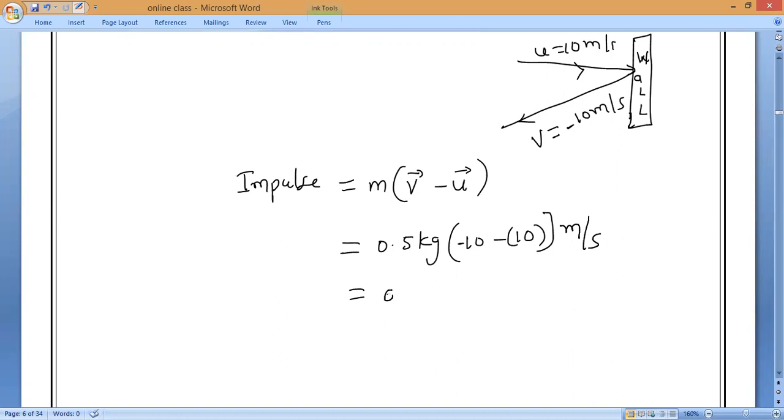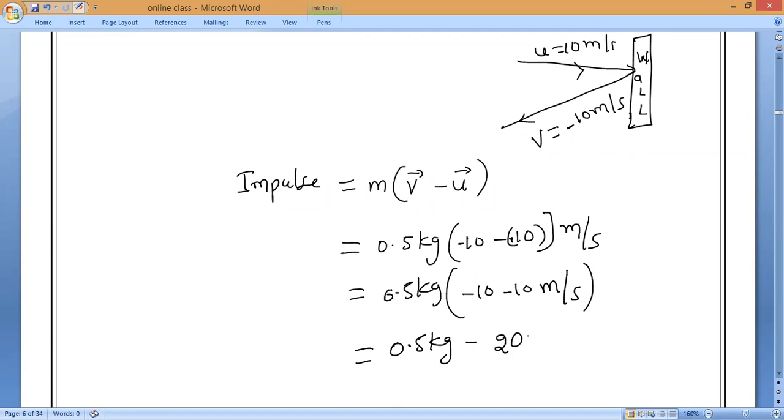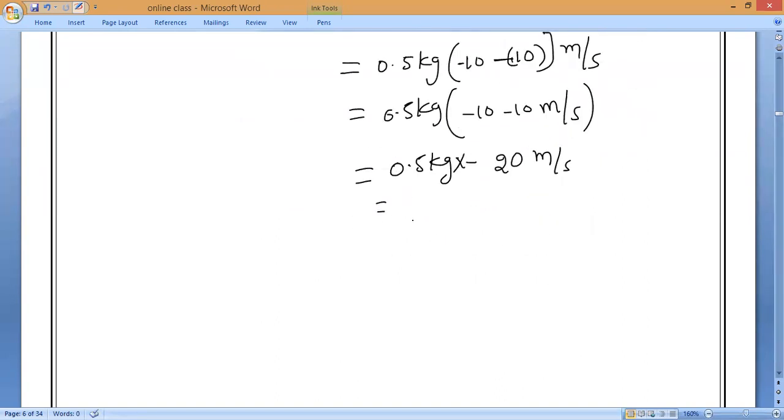Minus 10 minus 10, how much is it? 20. Forget about the minus sign. So 0.5 into 20, what will come? 10 kilogram meter per second.